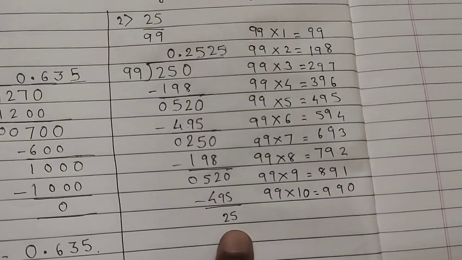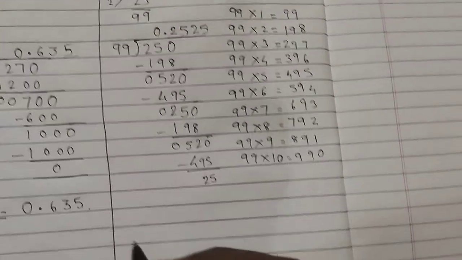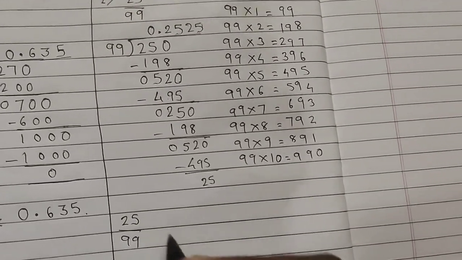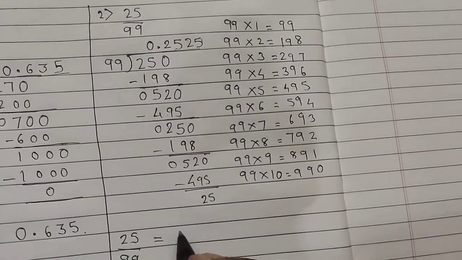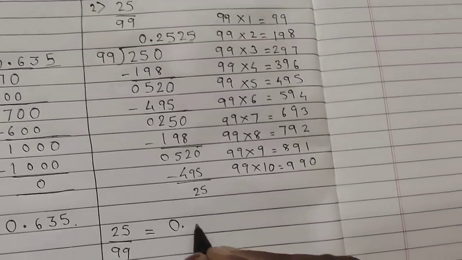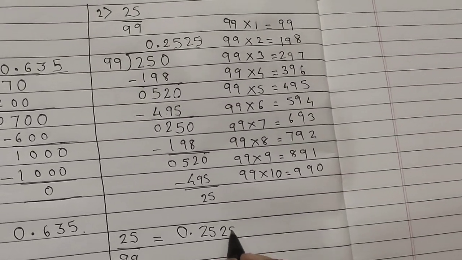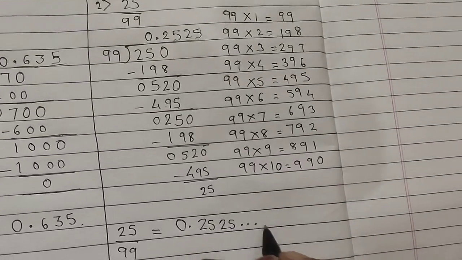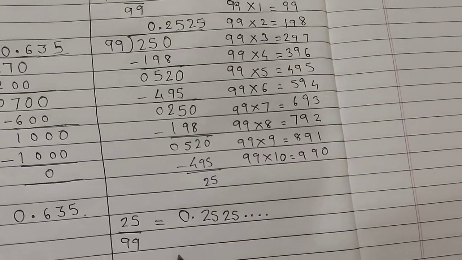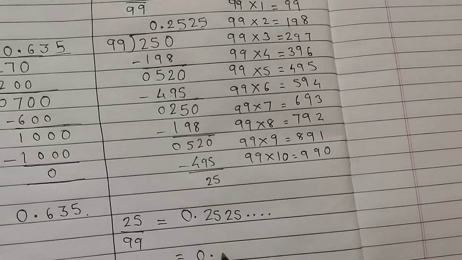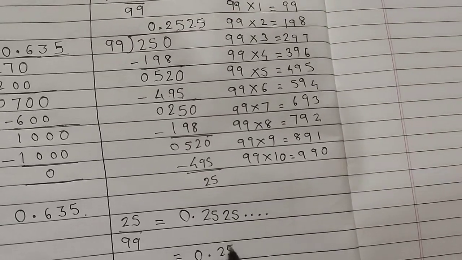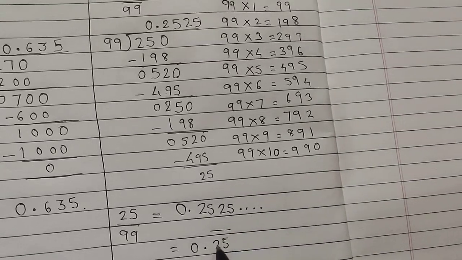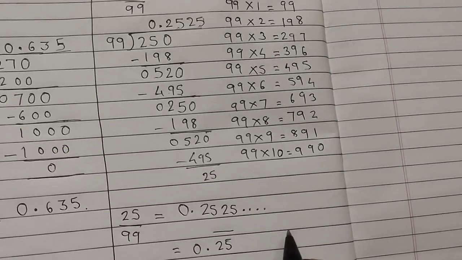We are going to write our final answer. So see how I am writing my final answer. 25 upon 99 is equal to, see what I got, 0.2525, and it has not stopped, so it will continue. So for that purpose, see which number is repeating? 25 now. So introduce a bar here. Bar means 2525 is repeating.